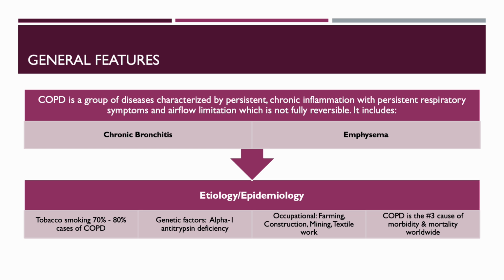The most significant risk factor for developing COPD is tobacco smoking, which accounts for approximately 70 to 80% of all cases. However, 25 to 40% of patients with COPD have never smoked. For those who have not smoked, environmental and occupational factors, such as those who are farmers, coal miners, construction workers, and those who have chronic upper respiratory illnesses as children, are at higher risk. The genetic factor which can cause early COPD, specifically emphysema, is called alpha-1 antitrypsin deficiency.